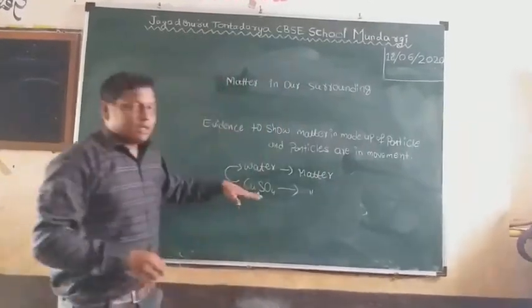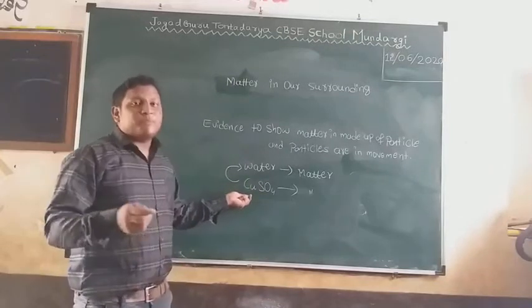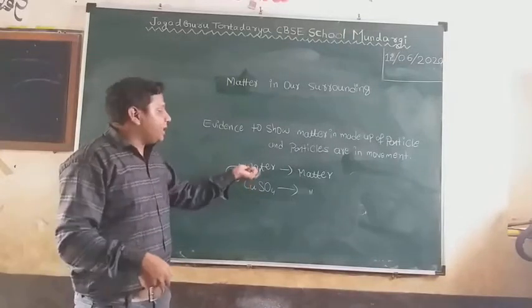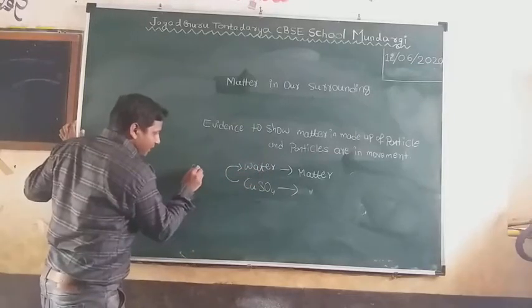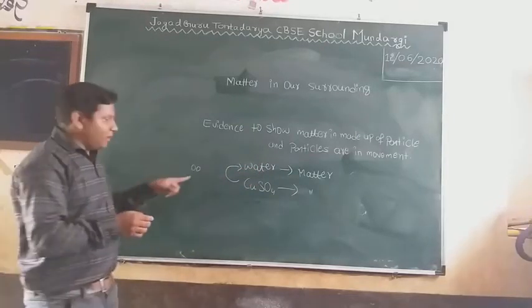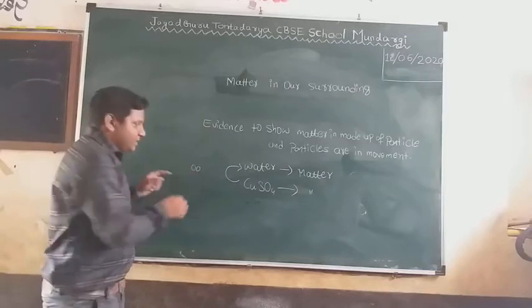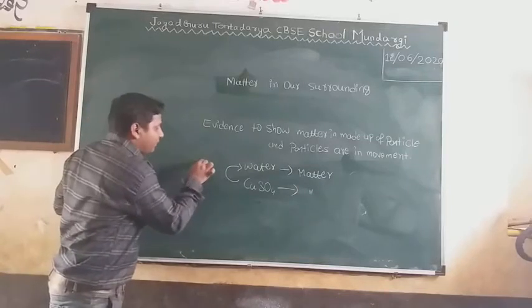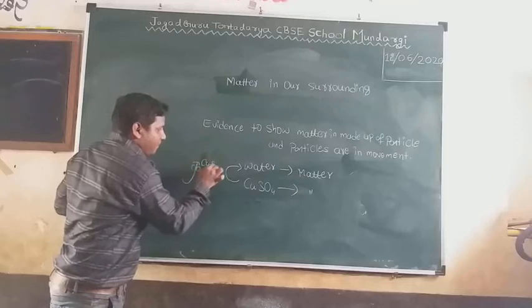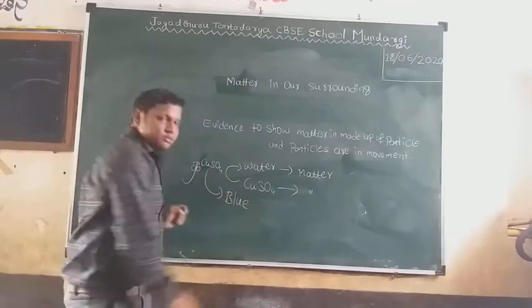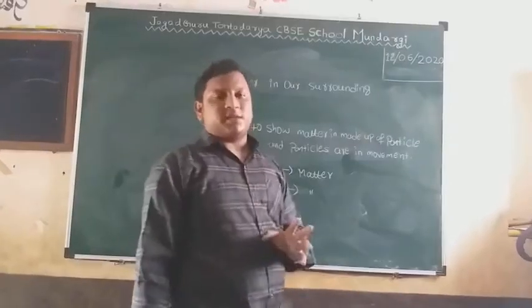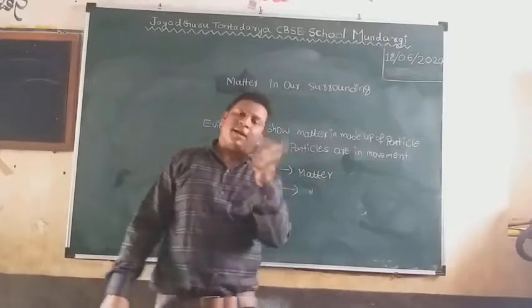When the particles of copper sulfate occupy the interparticle space of water, this is the particles of water, when the interparticle space is occupied by the copper sulfate particles, then it turns to blue. This is the one evidence which shows the particles are in motion and it is made up of tiny particles.